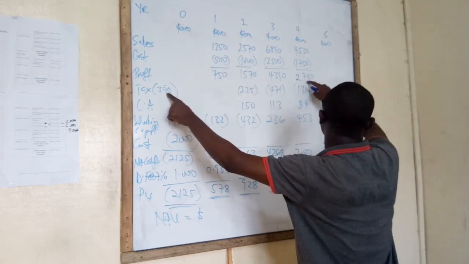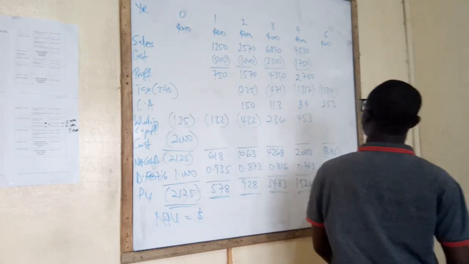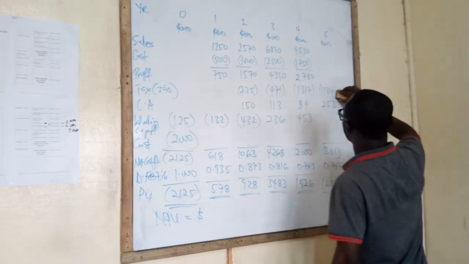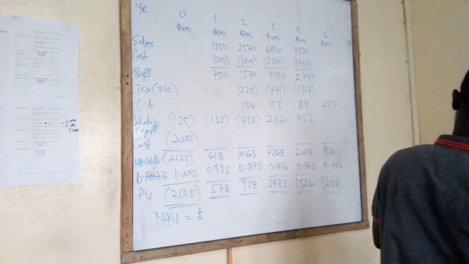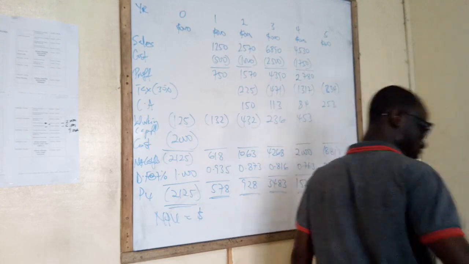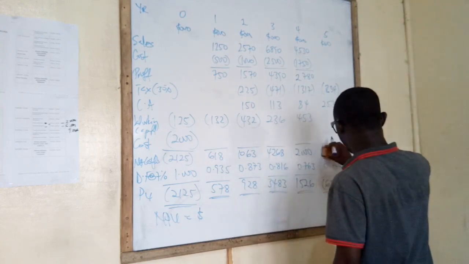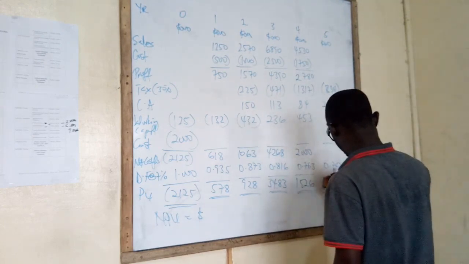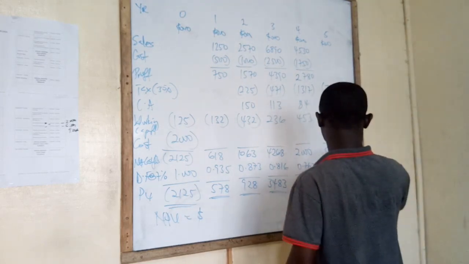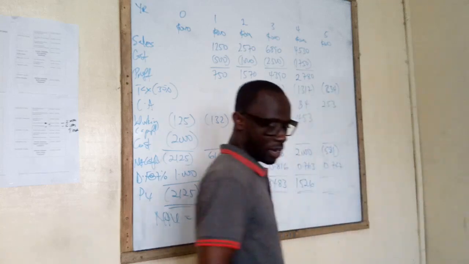The tax rate. 30% of the old one. 834. So give me the new figure here. 581. Negative. Give me the present value again.